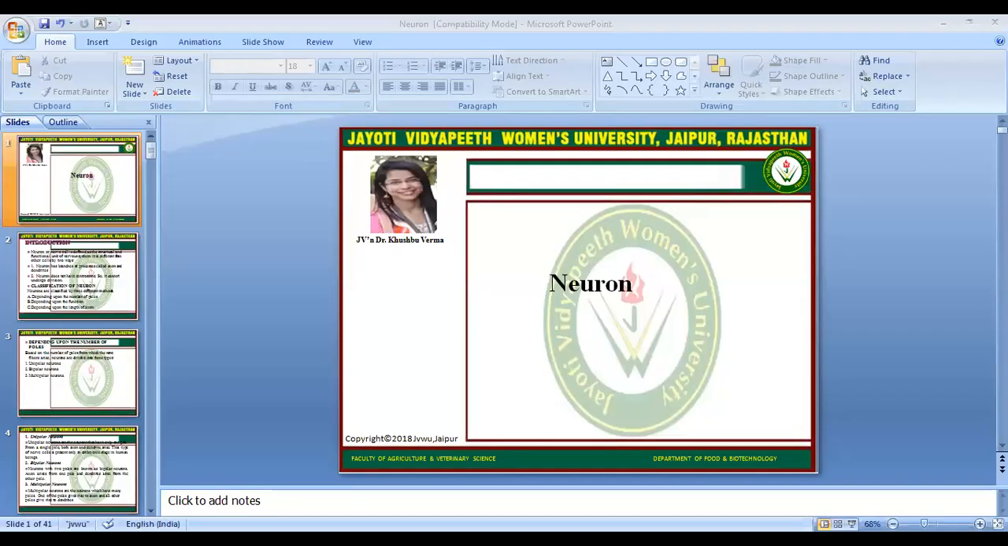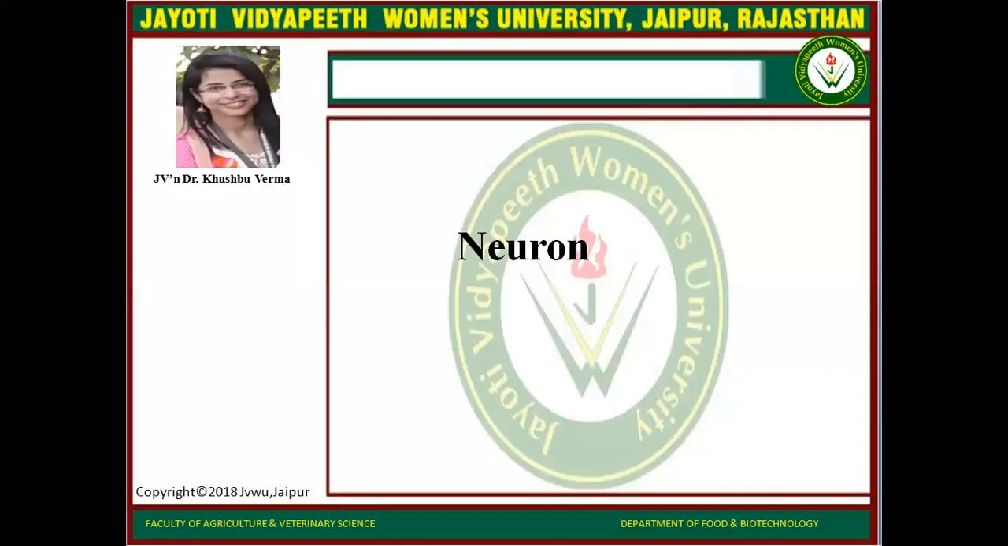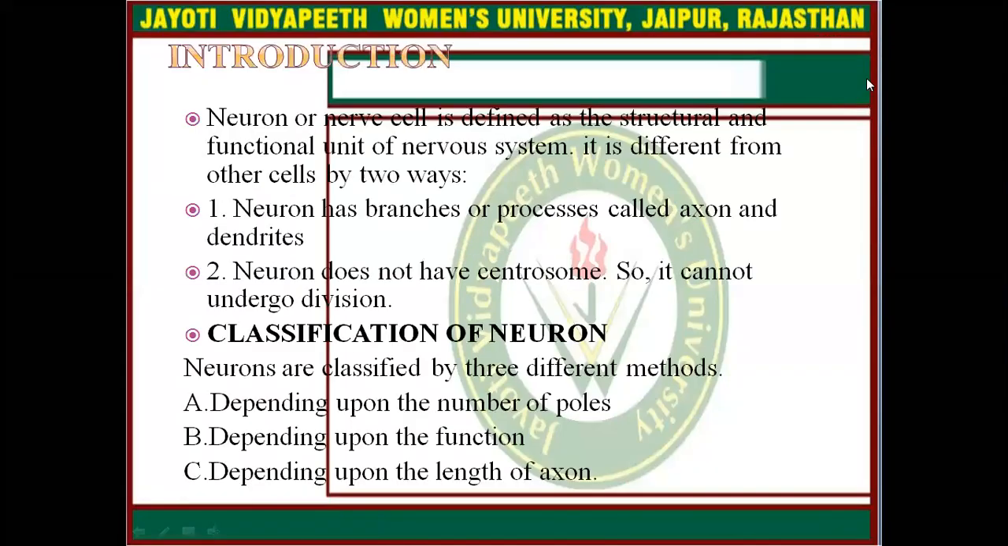Today we will discuss about neuron. Neuron or nerve cell is defined as the structural and functional unit of nervous system, and a neuron has branches or processes called axon and dendrites. Neurons do not have any kind of centrosome, so they cannot undergo cell division.